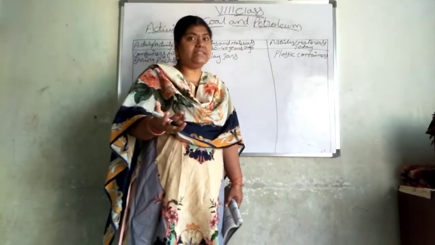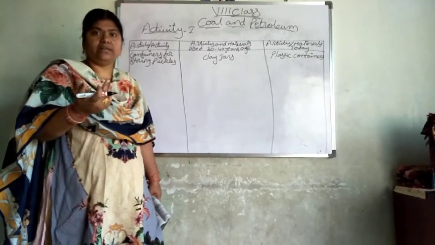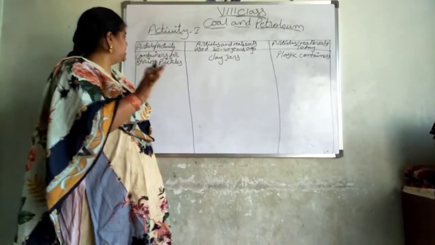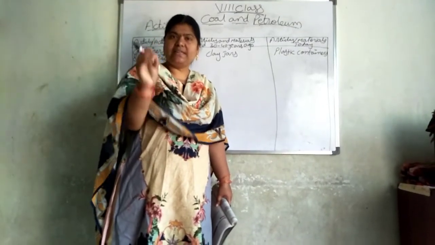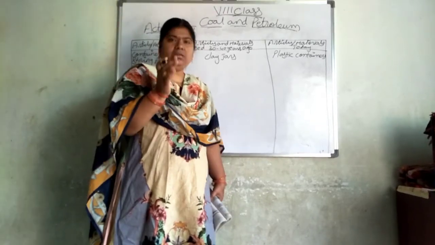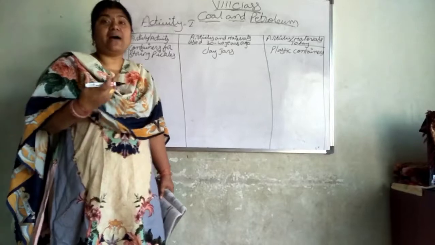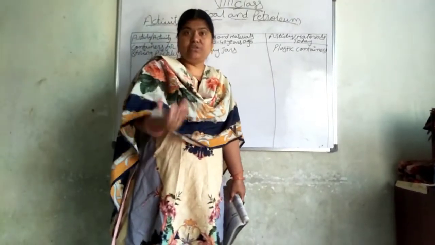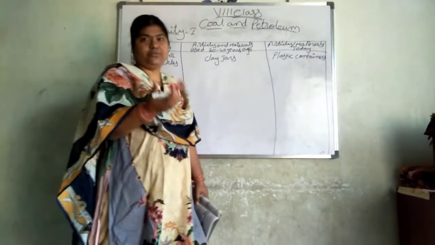So you have to understand the difference in which we have to store that one. For storing pickles, the best are porcelain, ceramic, glass or clay jars, but not plastic containers. We are telling we are developed, we are in a fast forward country in technology, but try to understand the difference between them.